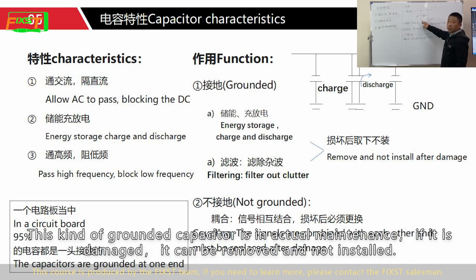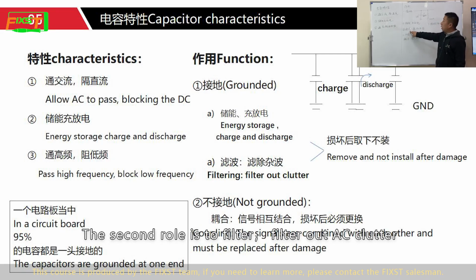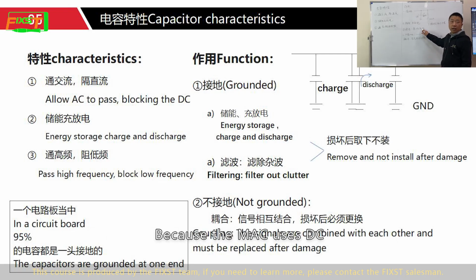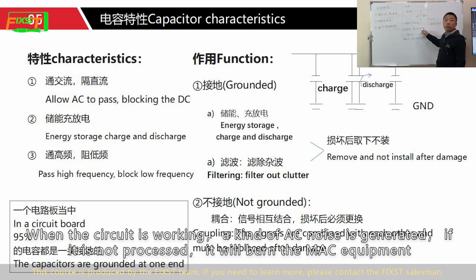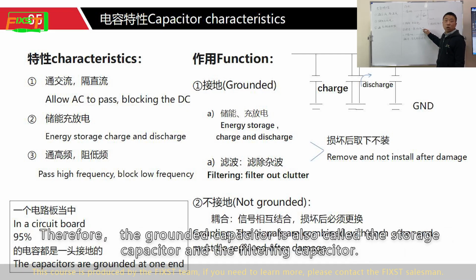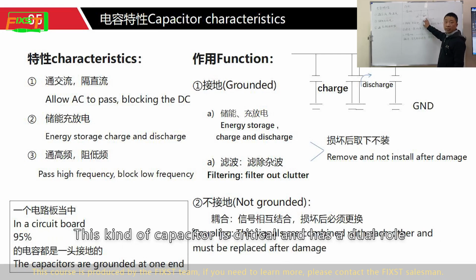This kind of grounded capacitor, in actual maintenance, if it is damaged, can be removed and not installed. The second role is to filter out AC clutter. Because the Mac uses DC, when the circuit is working, a kind of AC noise is generated. If it is not processed, it will burn the Mac equipment. Therefore, the grounded capacitor is also called the storage capacitor and the filter capacitor. This kind of capacitor is critical and has a dual role.